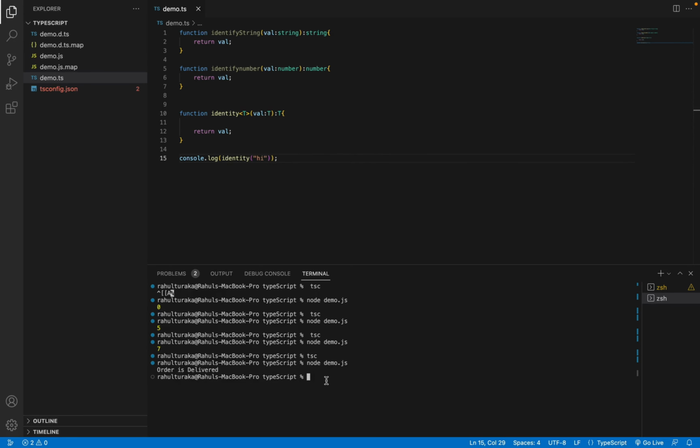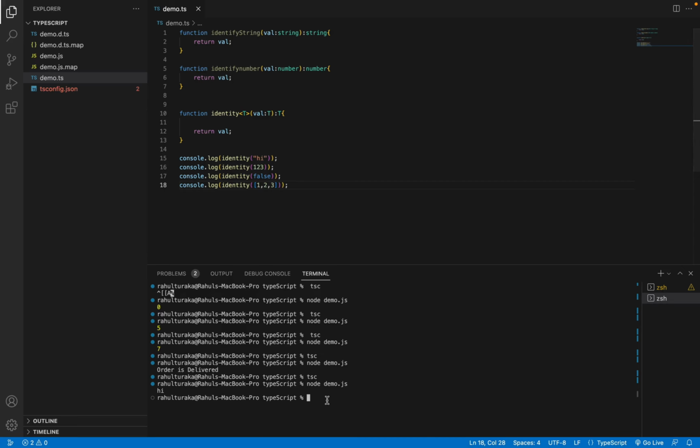I can use the same function for boolean values, and even for arrays. Build it and run it. See, that's it. So instead of writing all these multiple methods, we can simply write a generic method, and this will work for all types.